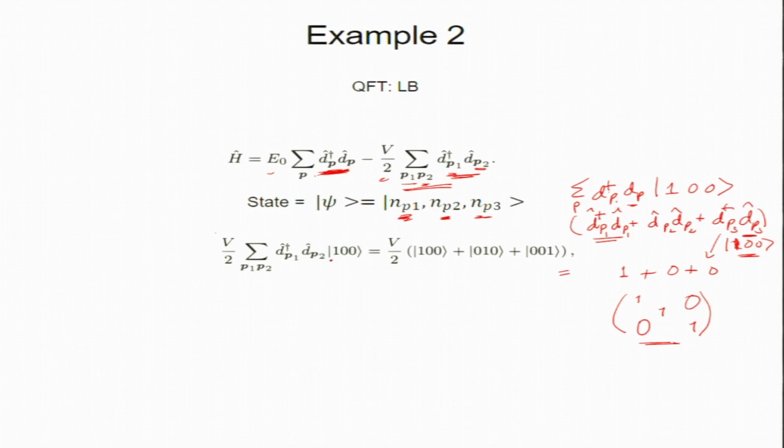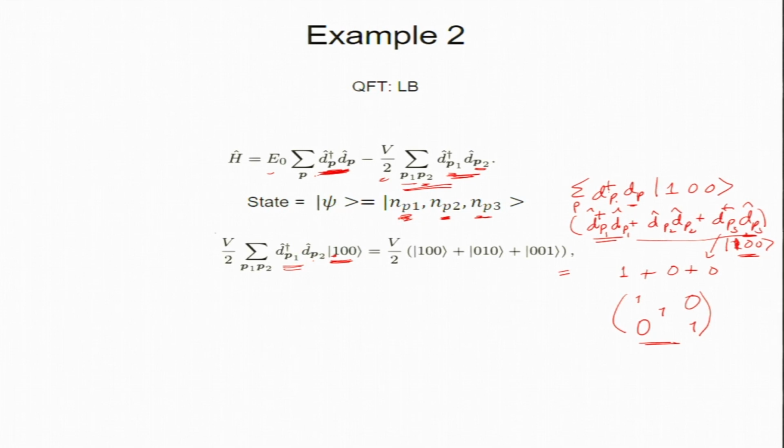So let us imagine I am working on this sum. How many terms are there? There are 9 terms. I had only 3 states, but there are 9 terms. So which ones will be non-zero? This will destroy this one, and create anywhere. It can create one at the third.